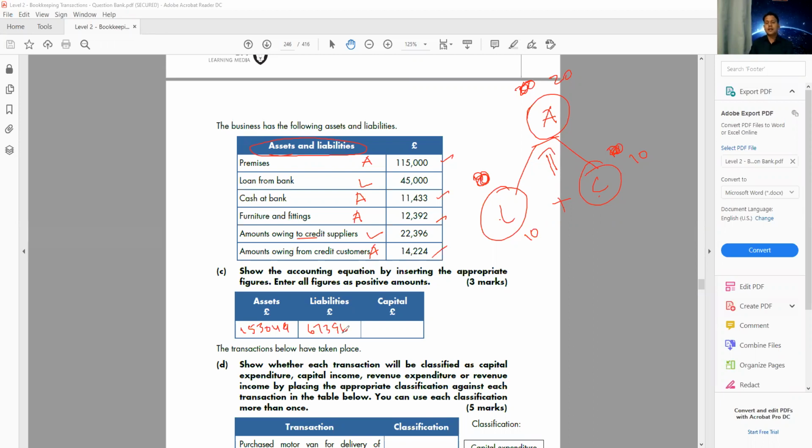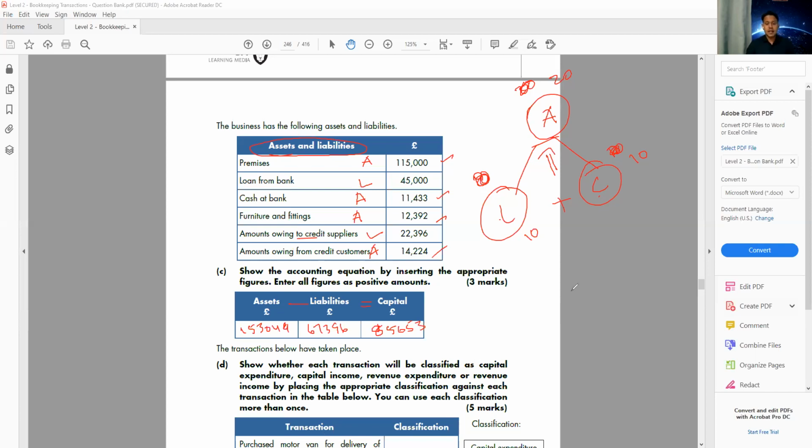So asset minus liability is capital, isn't it? If I have assets and I have liabilities, if I subtract, I'll get my capital. So my capital will be how much? Asset minus liability equals capital. So capital is 85,653. Okay.